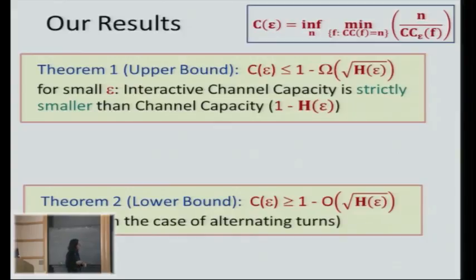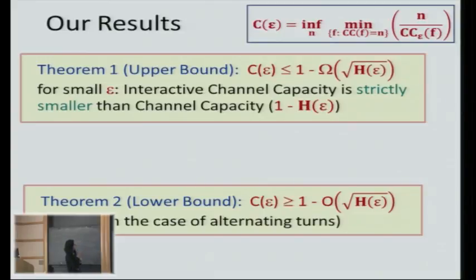We show this for the case where the players take alternating turns, or you can generalize for any case where the pattern of turns is periodic. So those two match up to the constant. Those constants may be different, and the model is not exactly the same, so they're not exactly matching, but, you know.